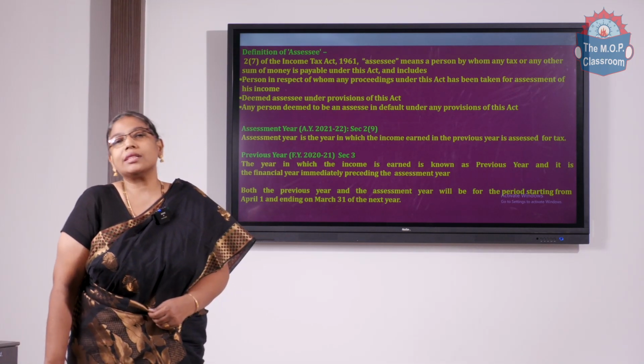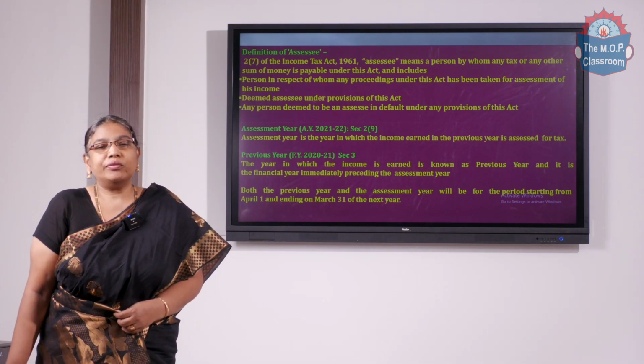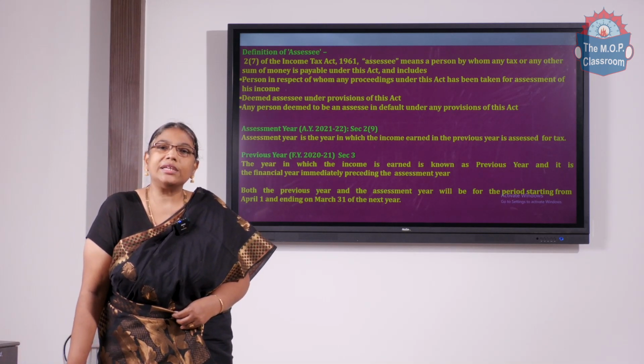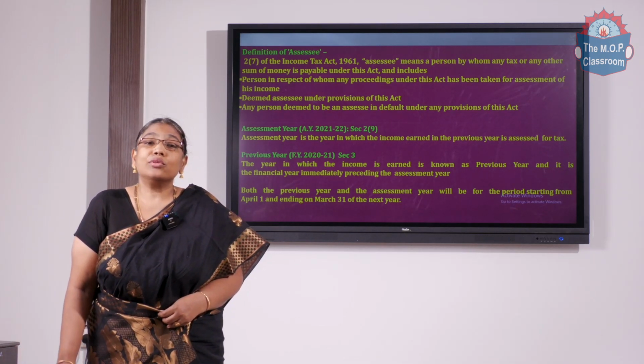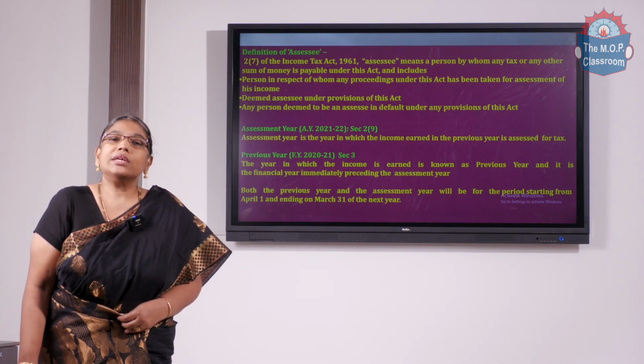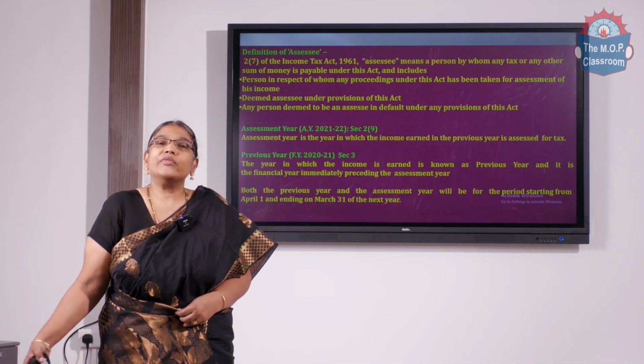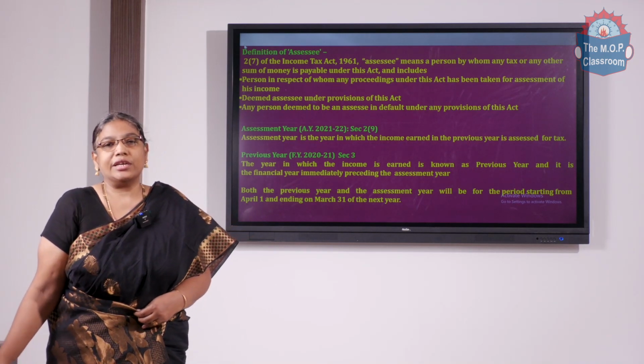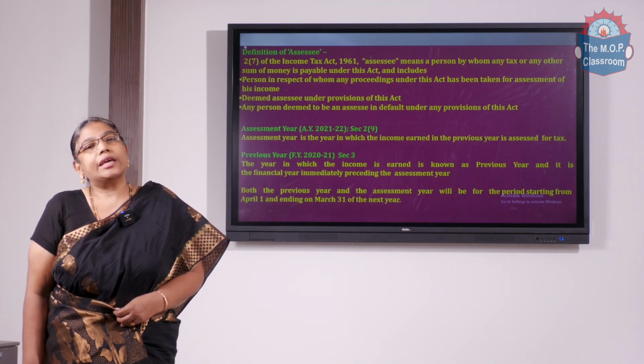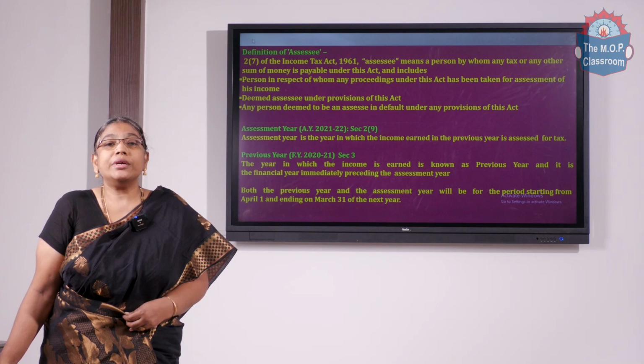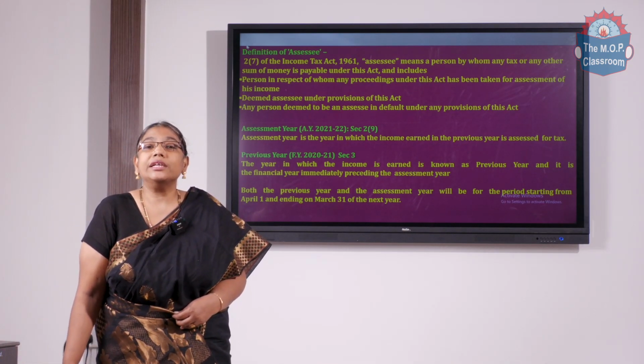What do you mean by any other sum of money? It refers to the fine or the penalty which will be in the nature of interest. So an assessee also includes the person who pays other forms of money, which include the fine and penalty in the nature of interest. And an assessee can be a deemed assessee, a representative assessee, or an assessee in default.